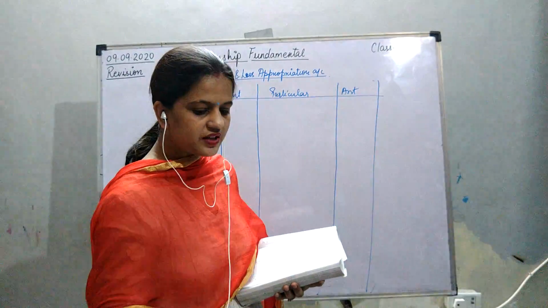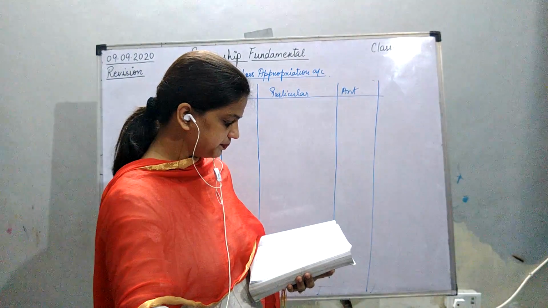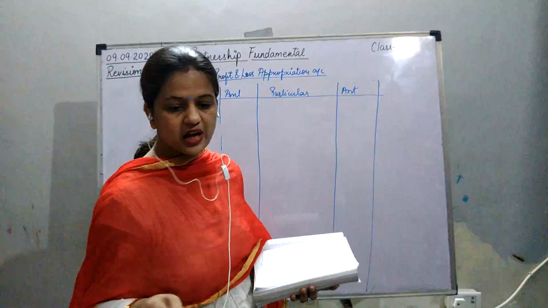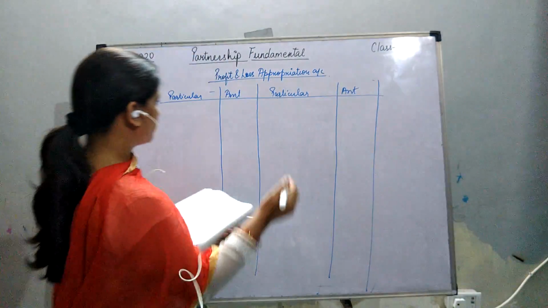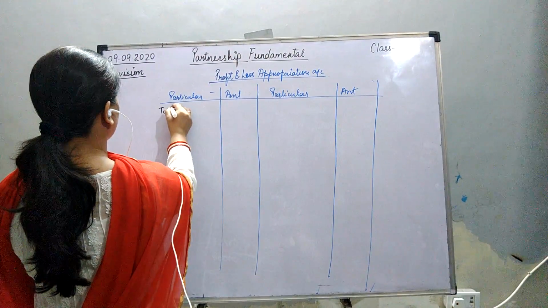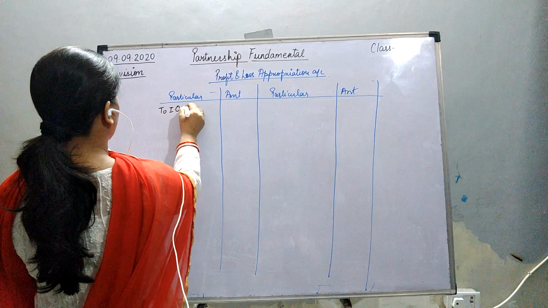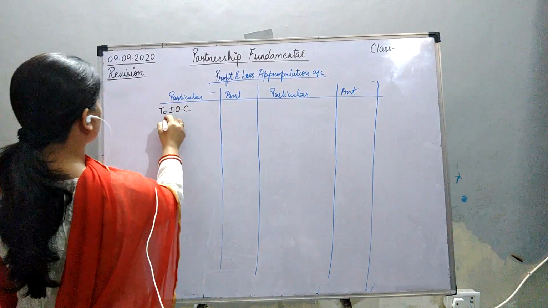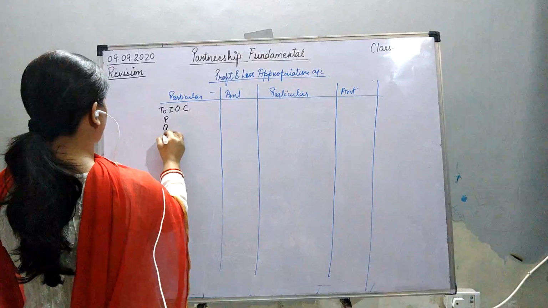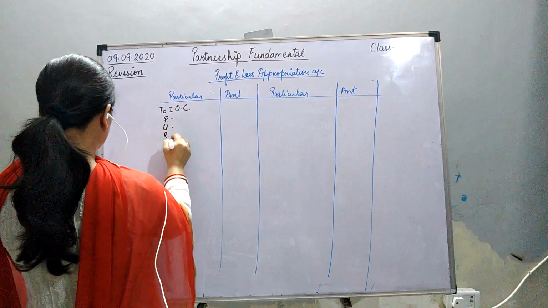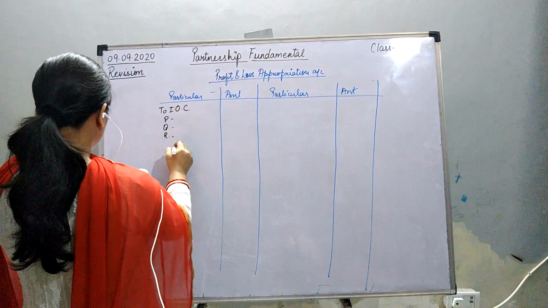So calculate first the interest on capital. First you have to calculate the interest on capital: P's capital, Q's capital, and R's capital. Firstly calculate that.